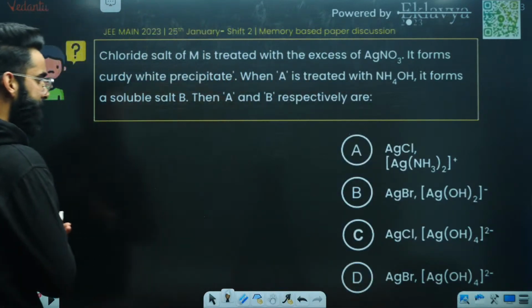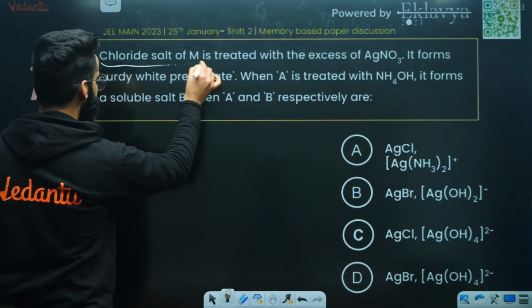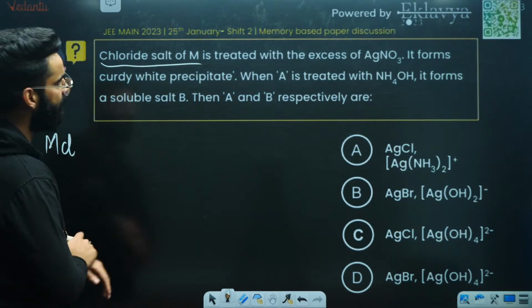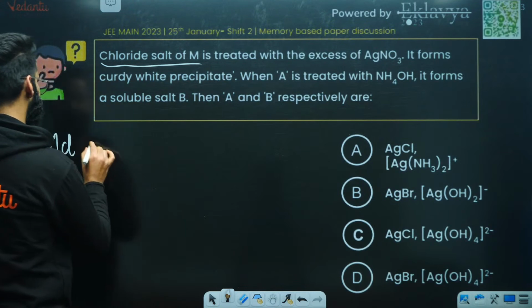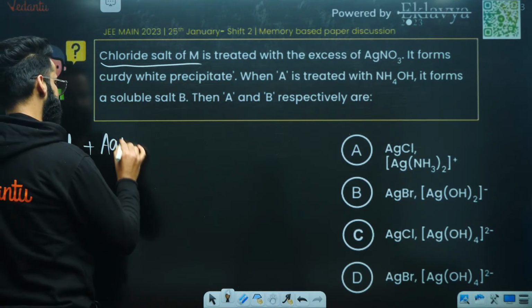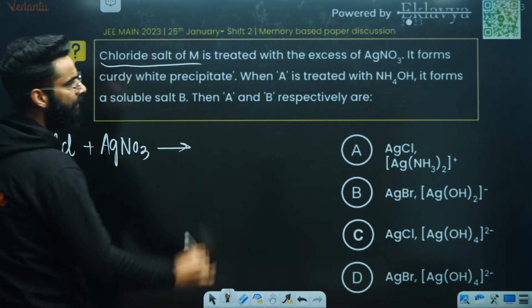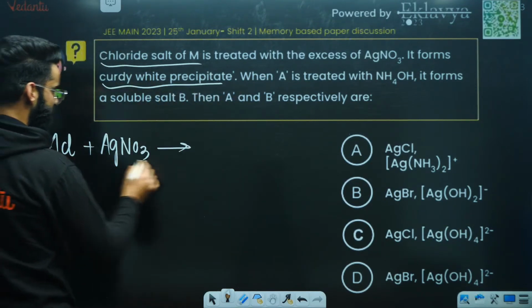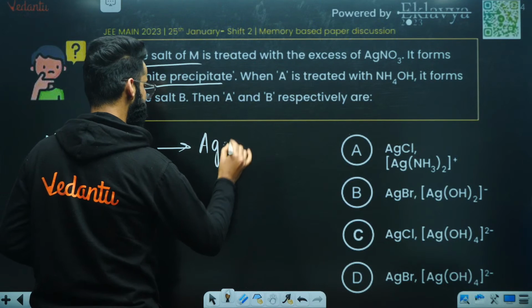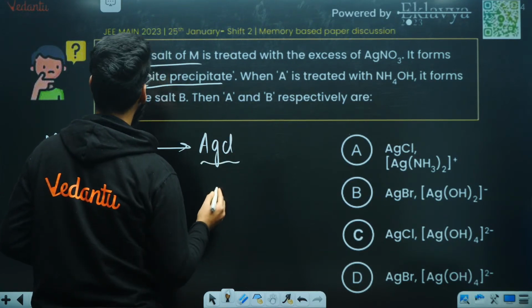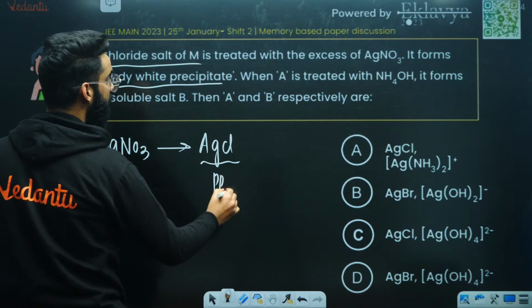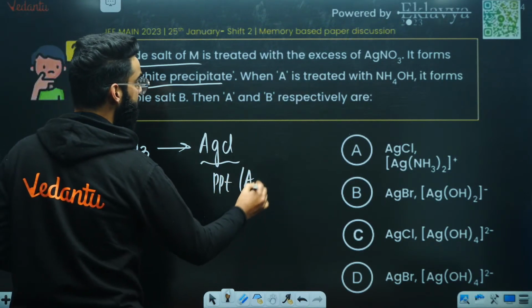Chloride salt of M. So we have got a chloride salt of M, which is treated with excess of AgNO3. I'm mixing it with excess of AgNO3, it forms a curdy white precipitate. What will be the white precipitate which will be forming? It is going to form AgCl basically. This is the white precipitate, curdy white precipitate. This is something which I'm calling as A.